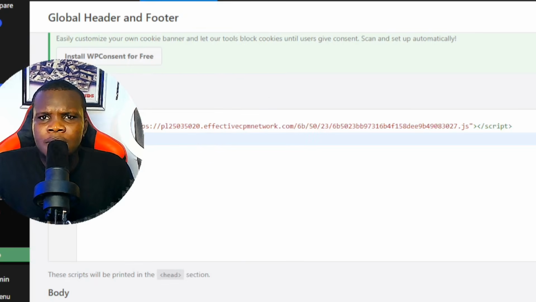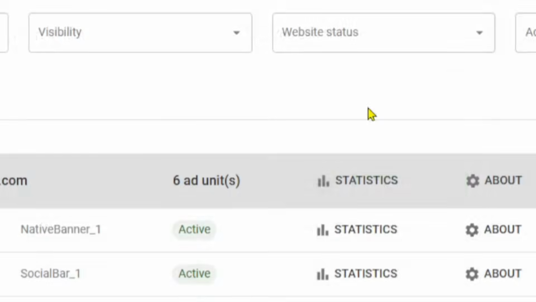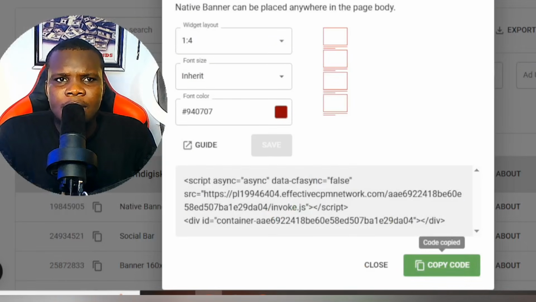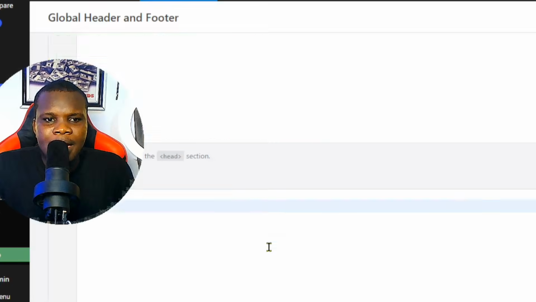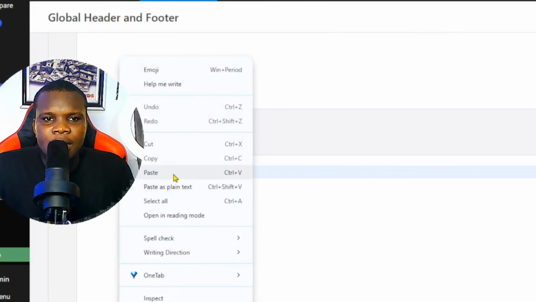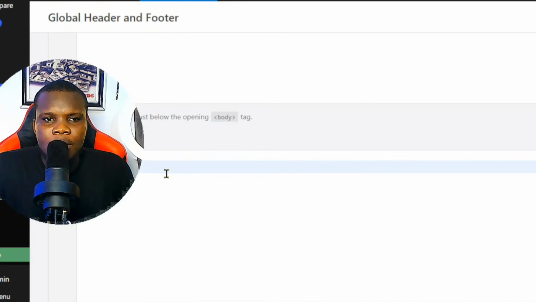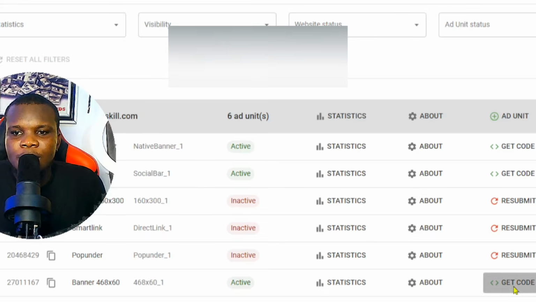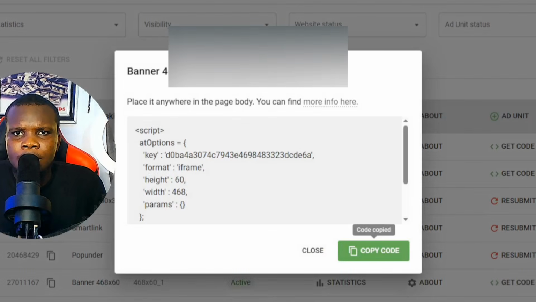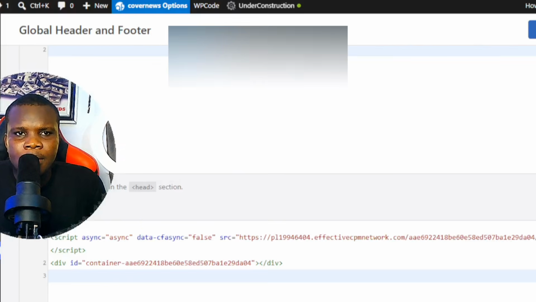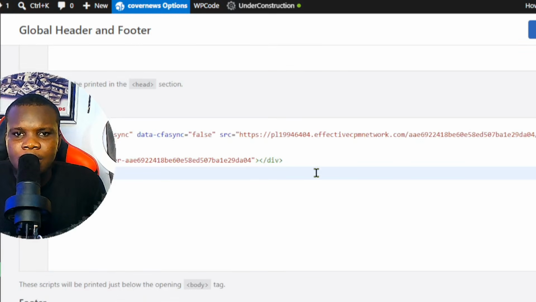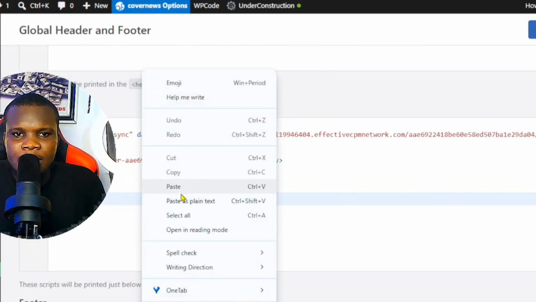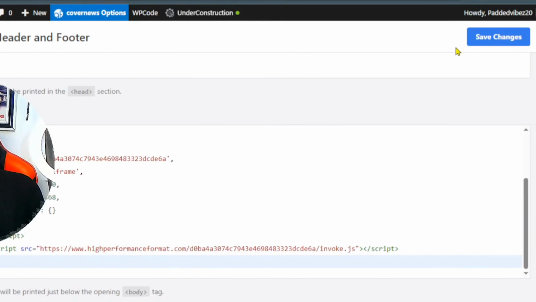That's the first one. Then go back to Adsterra again, close it, then go to native banner. You can come back here, then add it somewhere here or here. Then get the code, come back here and add it somewhere around the body. You've got to simply separate them a bit. Then click on the save button.